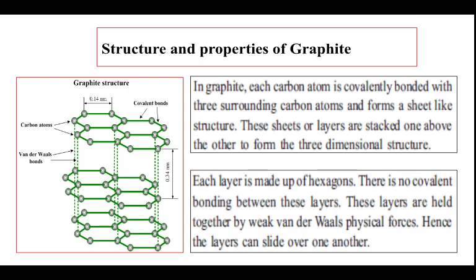Now, coming on to the structure and properties of graphite. In graphite, each carbon atom is covalently bonded with three surrounding carbon atoms and forms a sheet-like structure. These sheets or layers are stacked one above the other to form the three-dimensional structure. Each layer is made up of hexagons and there is no covalent bonding between these layers. These layers are held together by weak van der Waals physical forces. Hence, the layers can slide over one another.